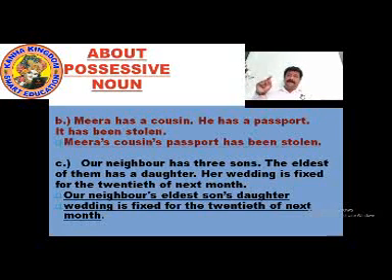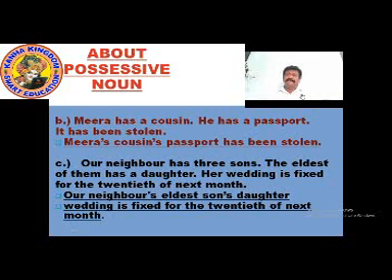Meera's. Meera apostrophe s. Meera's cousin. Now cousin's passport. Now we have to make cousin's passport. Meera's cousin. It is complete, like Meera's cousin. Meera has a cousin. Meera's cousin. Now what about the cousin? Cousin's passport has been stolen. So now we make it like Meera's cousin's passport has been stolen.